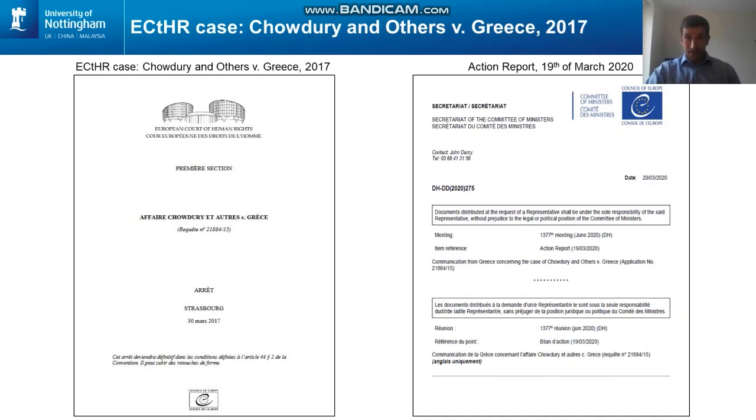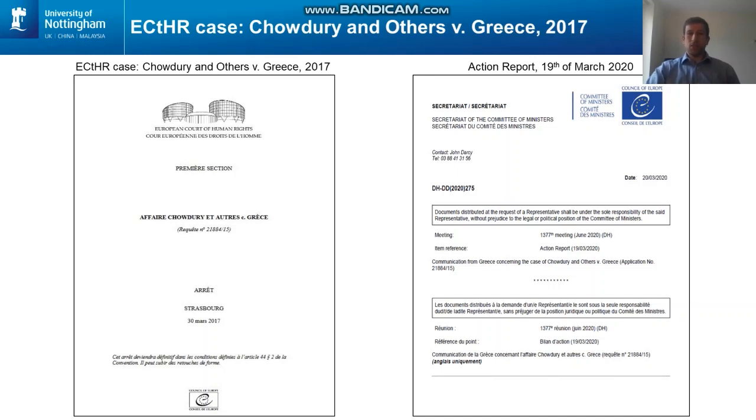In 2017, the court found that Greece had failed to take sufficient measures to prevent human trafficking or protect the workers from this ill treatment. This, the court found, amounted to a violation of the European Convention of Human Rights, and Greece was therefore required to introduce a number of measures to prevent human trafficking and protect victims' rights. Among the measures that Greece was required to introduce are measures to facilitate the better identification of the victims.